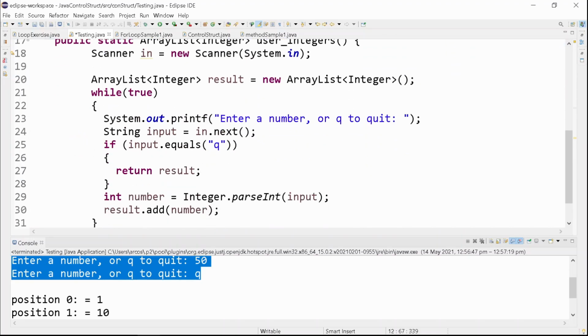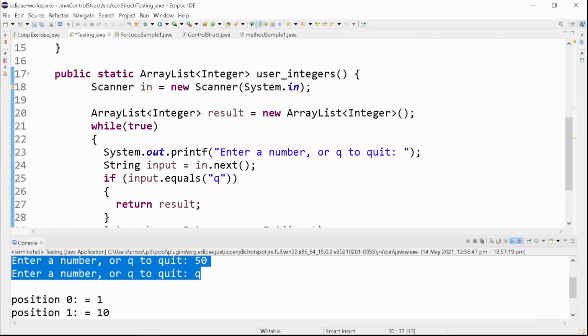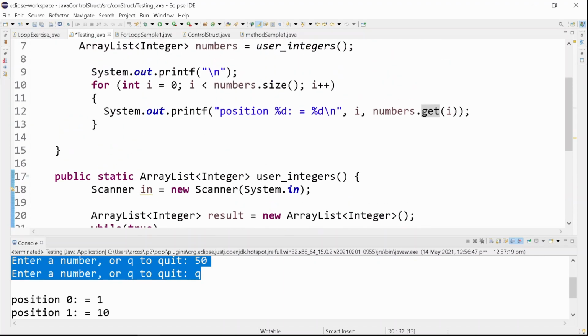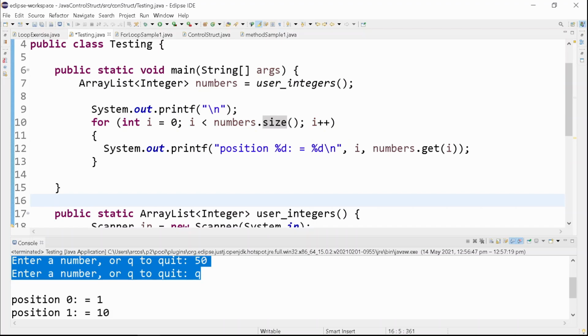And you have the add method to add or put a value into your array list. And you also have the size method, to get the size of your array list. So this is an example of array list.